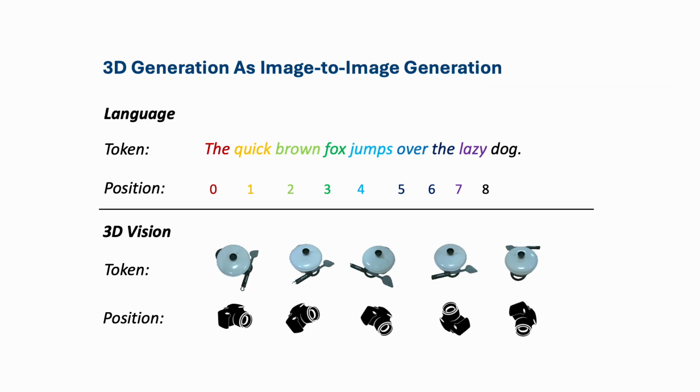Here, we present our method for encoding camera poses by formulating 3D vision purely as an image-to-image problem, similar to how transformers encode language as a sequence-to-sequence problem. In EscherNet, we encode 3D vision as a sequence-to-sequence problem as well. We consider each 3D scene as a set of 2D images, with the camera positions serving as the token positions.